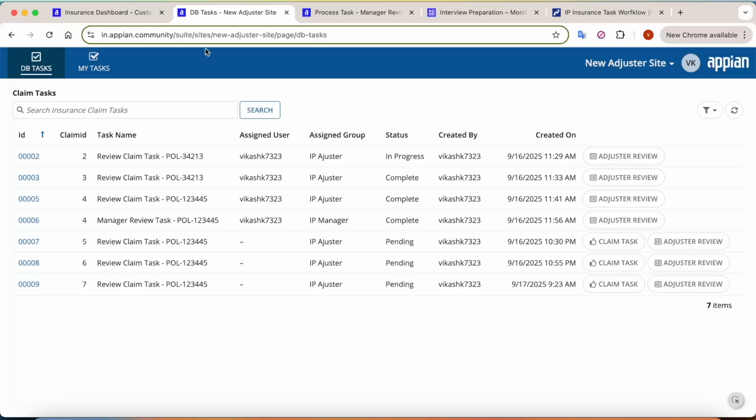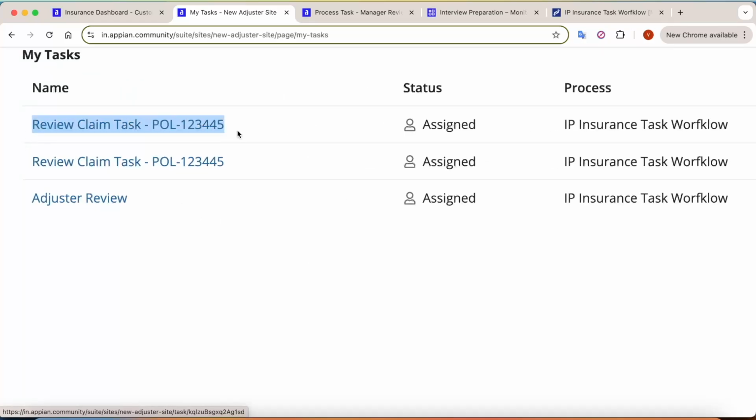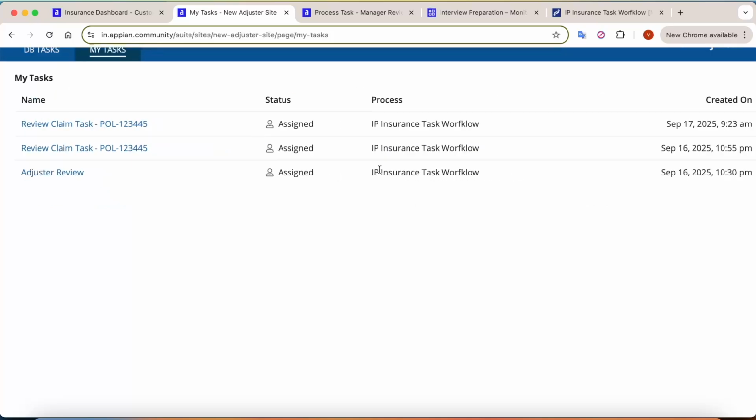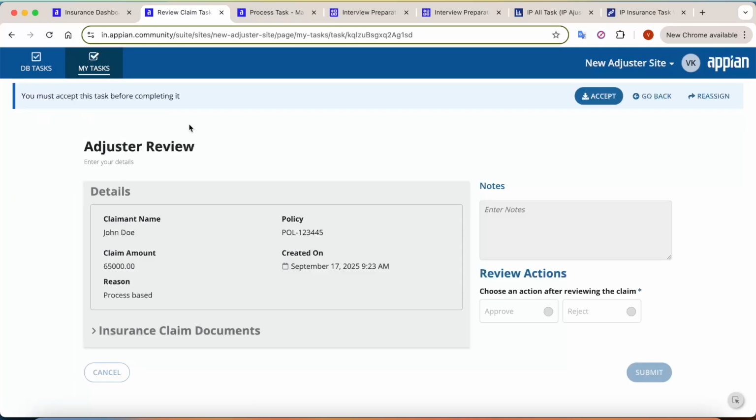On the adjuster side as well, I have tried to create a database task and a process based task. As of now you can see this is our claim which we have just now submitted. This is today's date which is coming here, and let's go on to the task. When you open the task, you can see there are some buttons pre-configured automatically by Appian. For example, accept task, go back, or reassign the task. These are the features which are inbuilt in Appian's task approach. You don't have to create custom functionality for that.